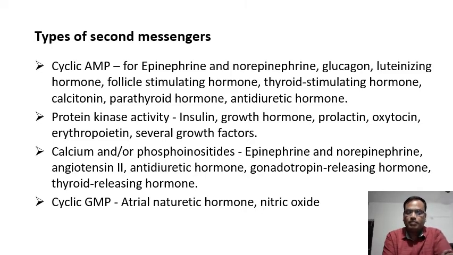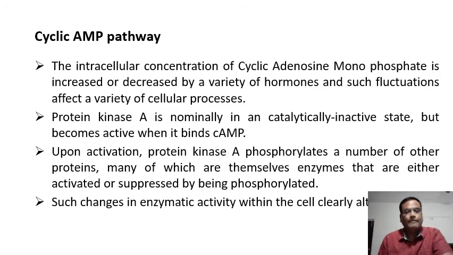Normally they function by opening the ion gates. And the last one is cyclic GMP, guanosine monophosphate. Hormones like atrial natriuretic hormone and nitric oxide use this as the second messenger system.